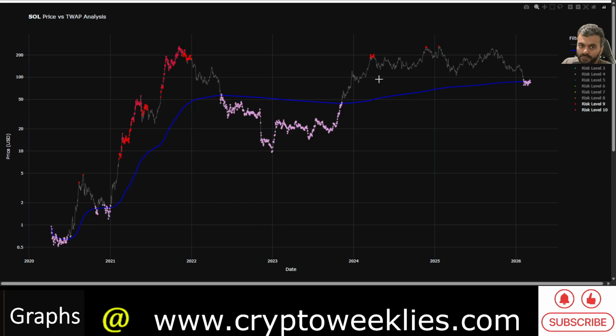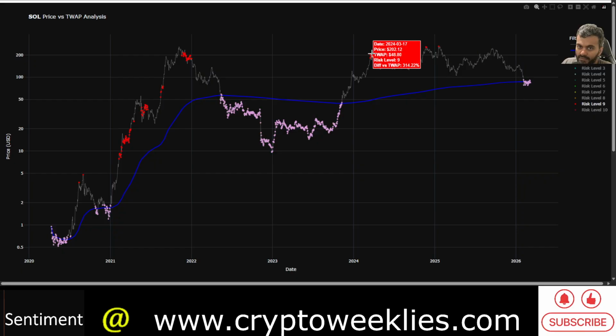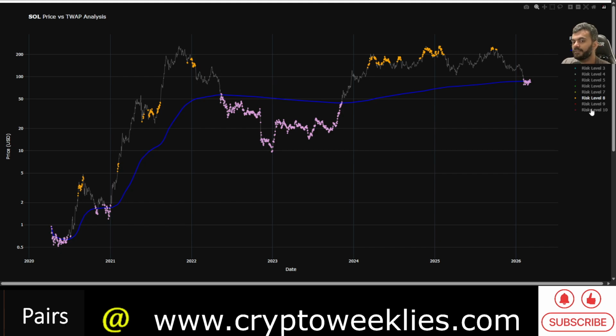One could argue that in 2024, 2025, risk level 10 wasn't achieved. Maybe this time around risk level 9 is where the peak was. Maybe next time risk level 8 is where the peak would be. So this model can have a dual purpose in that regard.